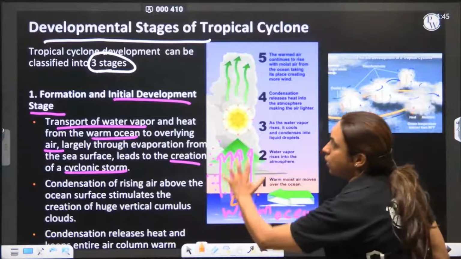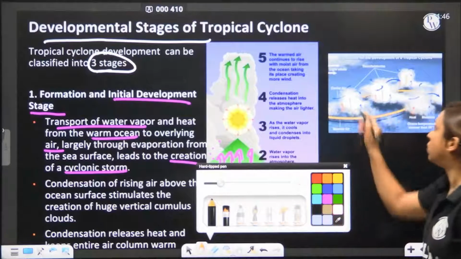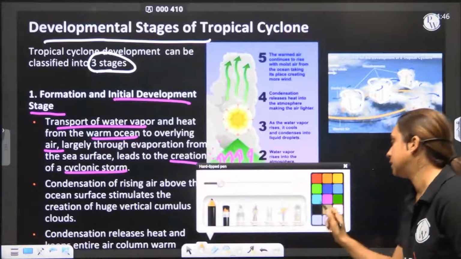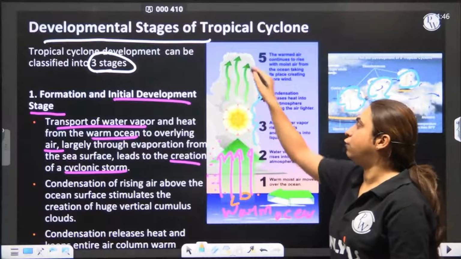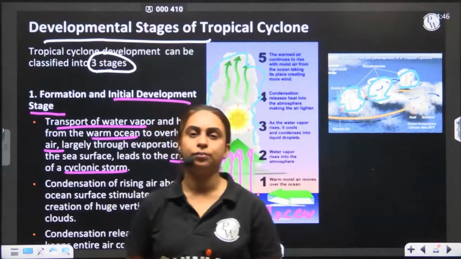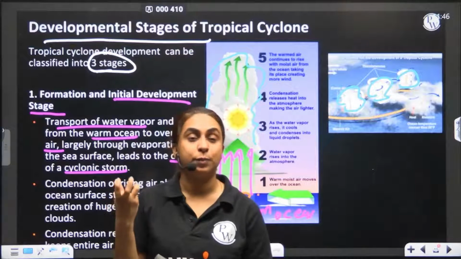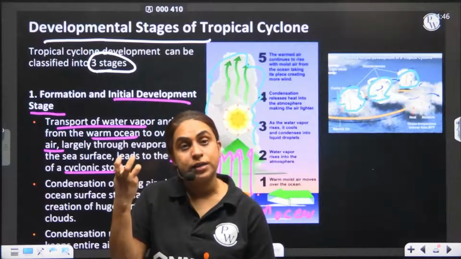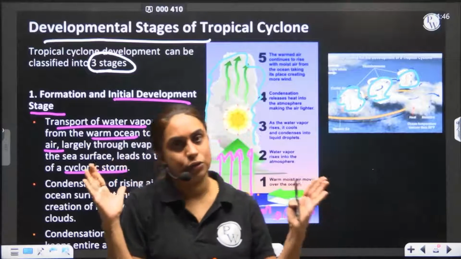Now this air, as it is going up, it will condense. We know what happens. The clouds start getting formed. So as the cyclone is formed, the clouds are there. So it will condense, it will form clouds. What happens in clouds? What is cloud? Basically, water vapor, which is a gas, rises above, cools down, and converts itself to water droplets. That is cloud. The aggregation of water droplets is cloud.